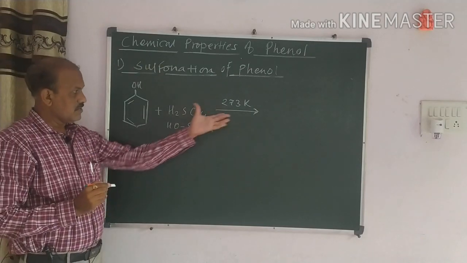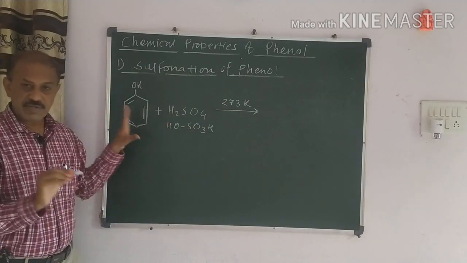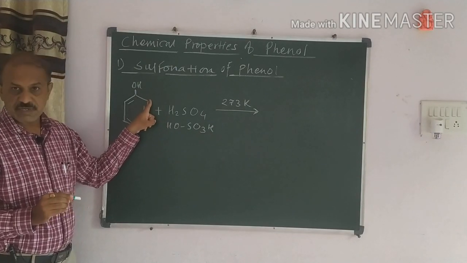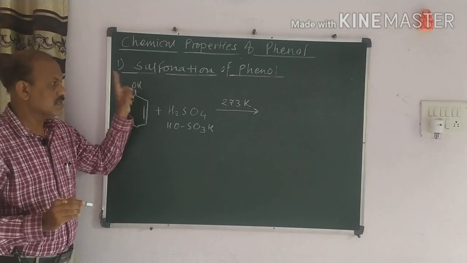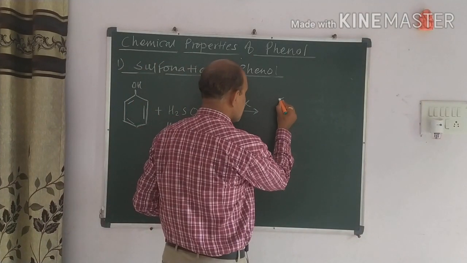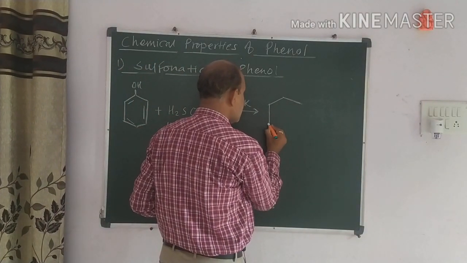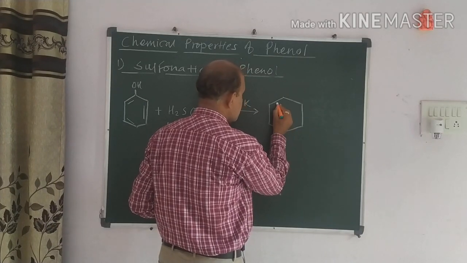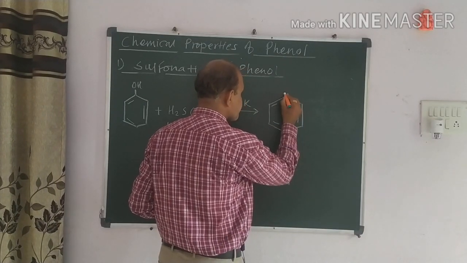Initially what happened? When we observe this reaction, it is very simple. This SO3H group can be moved to this position. This is the ortho position, and so we get the product just like this. It is very simple. You write with me because this is the practice paper. I have repeated this so many times.